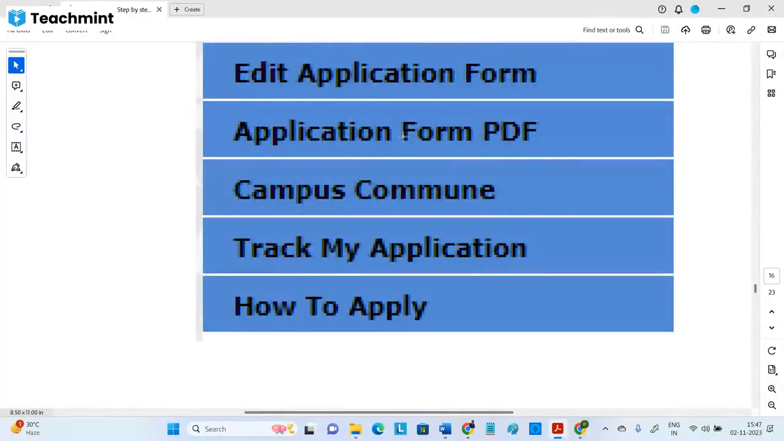It is almost like a resume. You entered your details, your achievements, your languages, everything. That application form PDF you can download, and you can apply for any other company also using that same form.